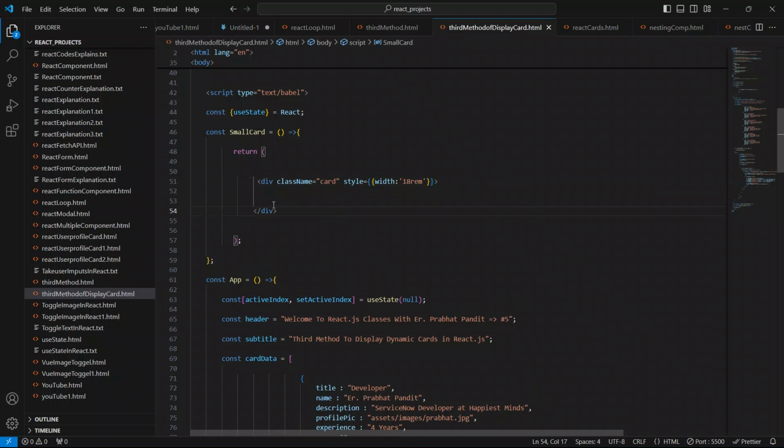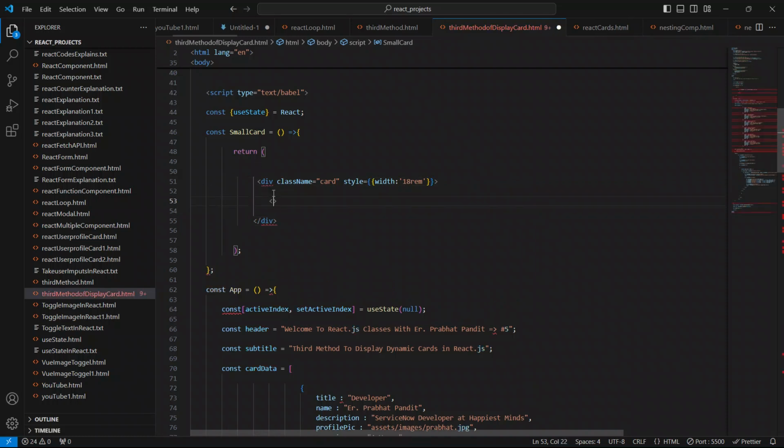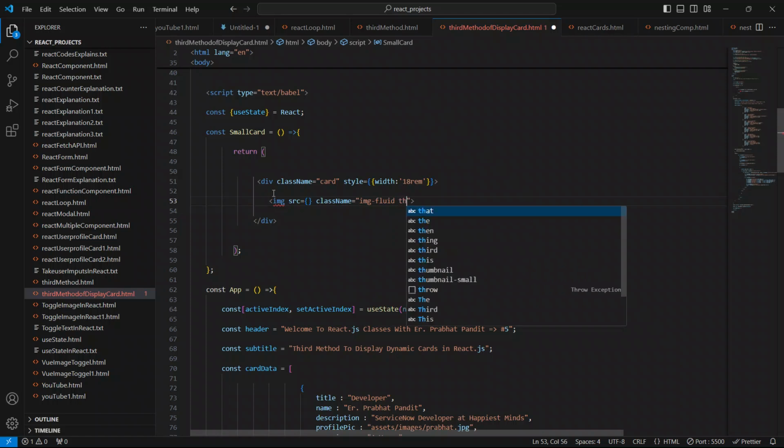Now I'll create the img element. I'll say img src with opening and closing braces. I'll give the className as img-fluid, and an extra class name as thumbnail.